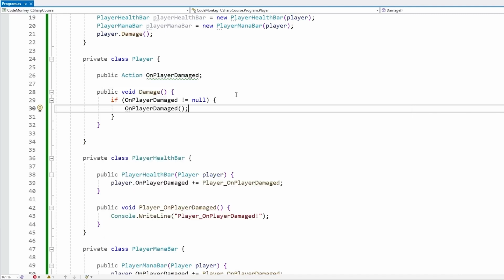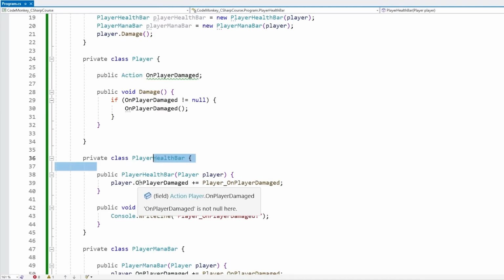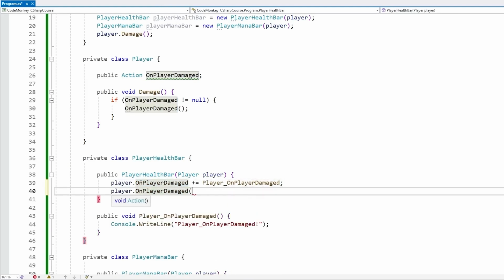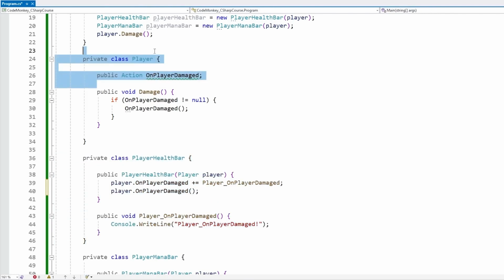However, adding the event keyword had some really useful limitations. First of all is who can trigger that event. If we do not add the event keyword, then anyone with access to this event can invoke it. So for example, down here on the player health bar, I can go on there, call it, and yep, this will work. So this player health bar will be invoking this event.